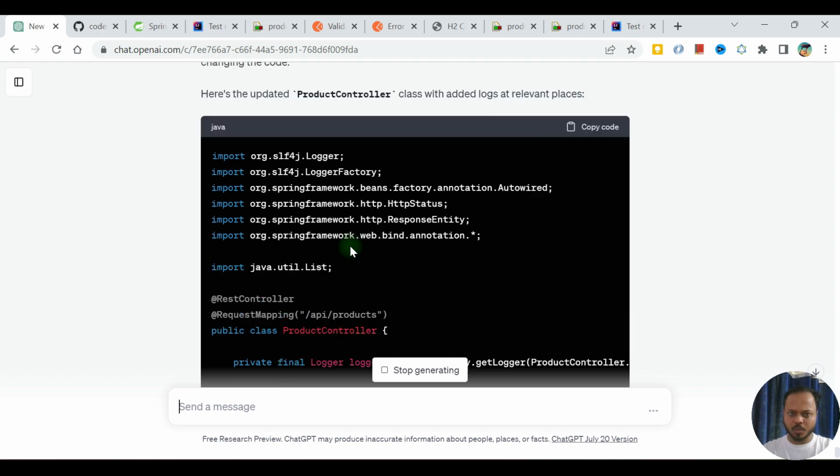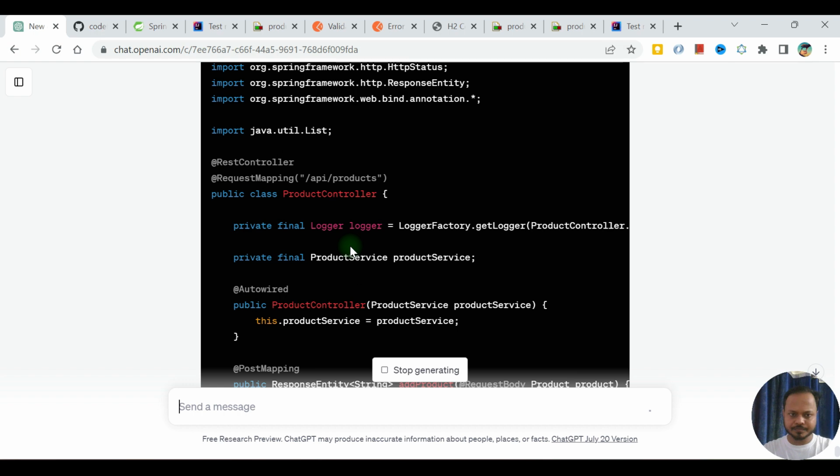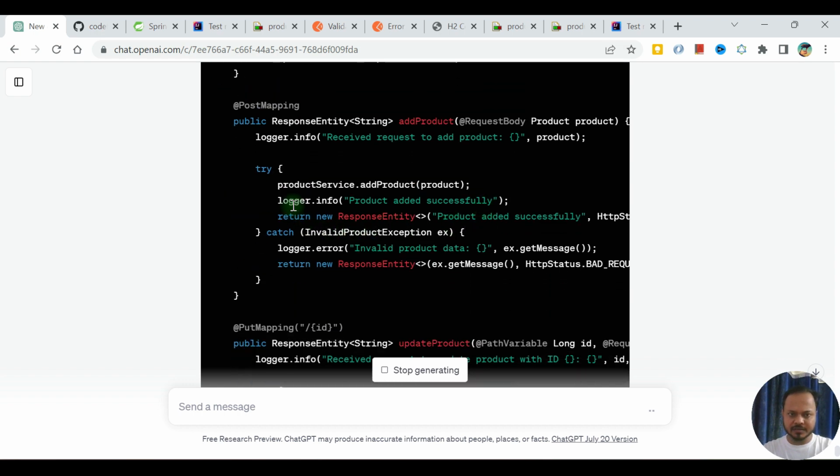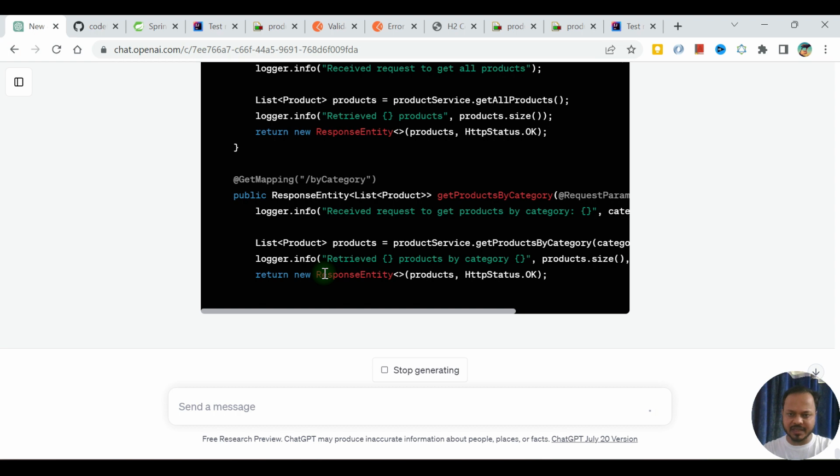It is trying to edit the product controller. Logger factory, logger.info, product added successfully. It is going to print all the history that we need.